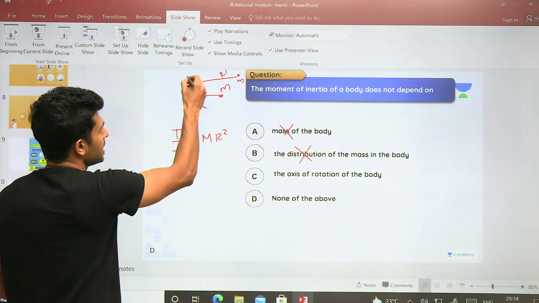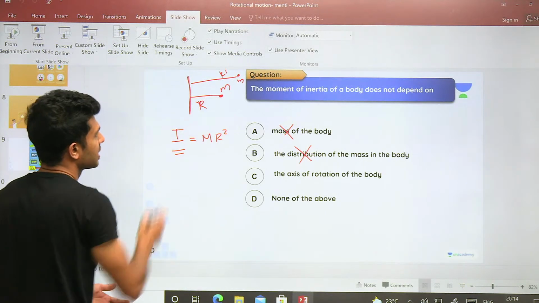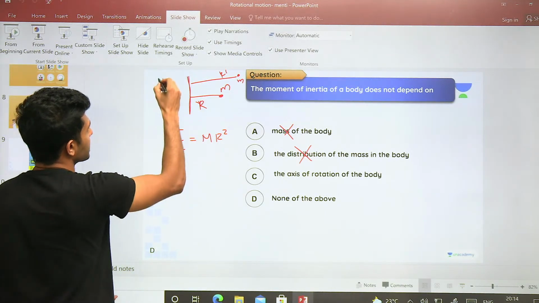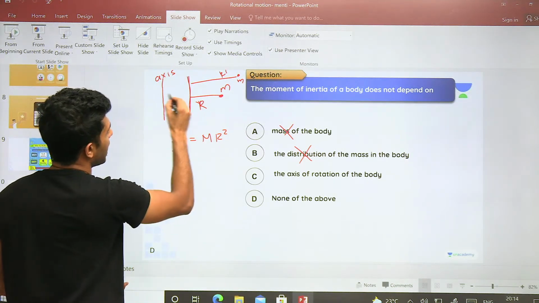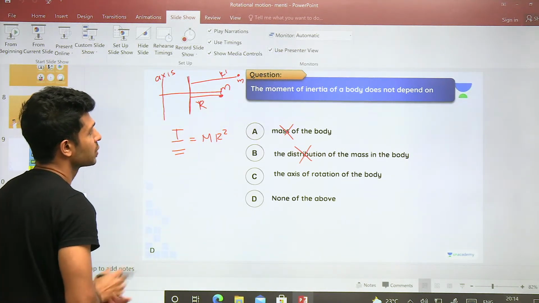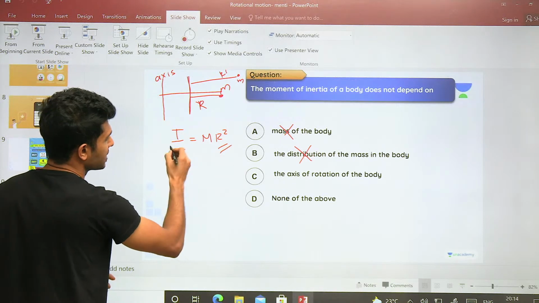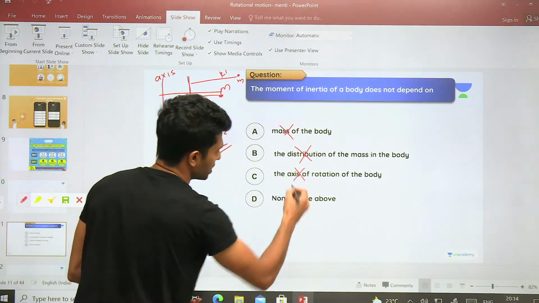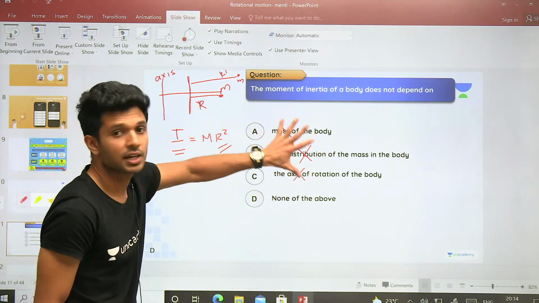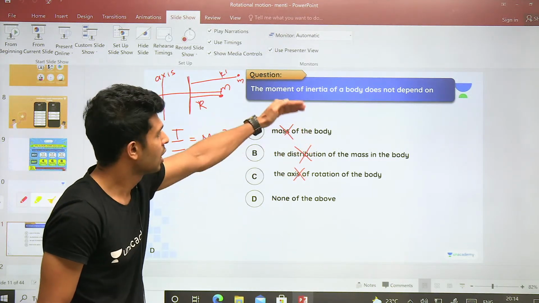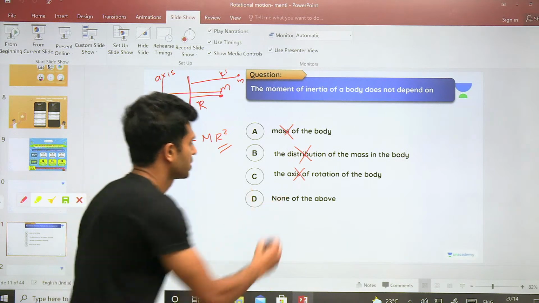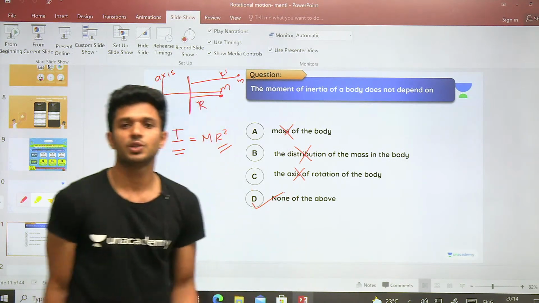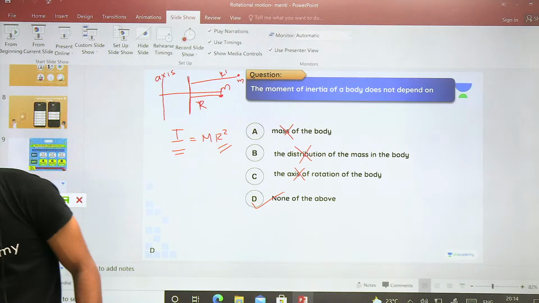Look, instead of having the axis here, I am keeping the axis here, let's say. Okay, this is our new axis. What will change? Again, the distance to the mass will change. If the distance to the mass changes, the moment of inertia will also change. Which means all these three are dependent upon the moment of inertia. So which option should we go for? We should go for none of the above.